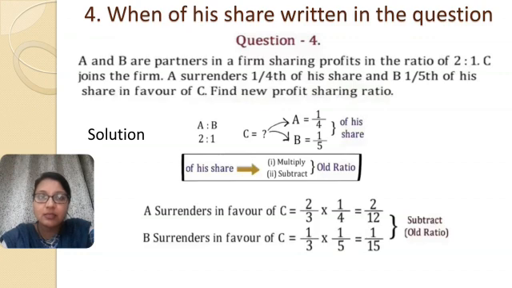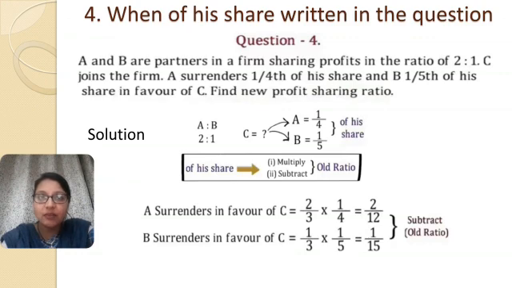Whereas in the third situation, when I explained that "from" is written in the question, you need to directly subtract. So especially pay attention to the words "from his share" and "of his share". Let's solve the sum. A surrenders in favor of C. We will calculate what share A is going to surrender. His share was 2/3, and out of this 2/3 he is going to surrender 1/4th of 2/3. So it will be 2/12.